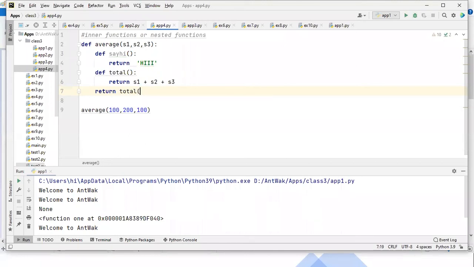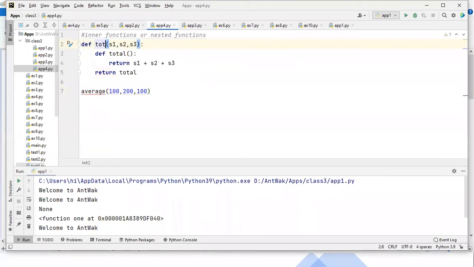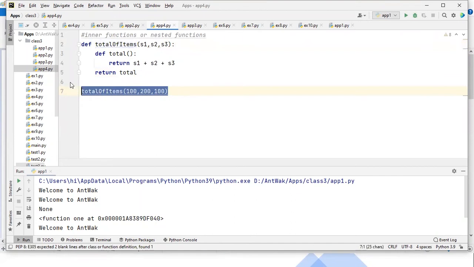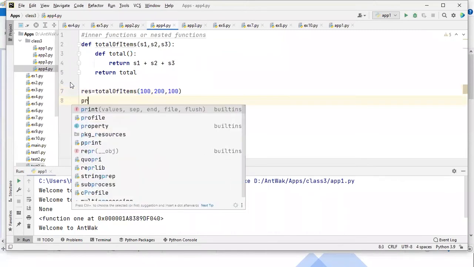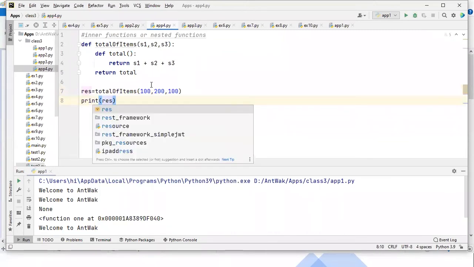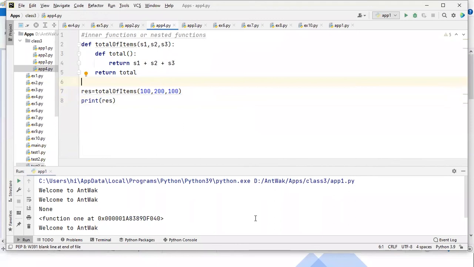Just a series code. I have written something. The function is total of items. It has one total function and written something. And here I have written total of items, so definitely it returns some value. That value I'm storing into a result variable, and finally I'm printing it. So guys, it's again the continuation of your inner function. So just have a look.